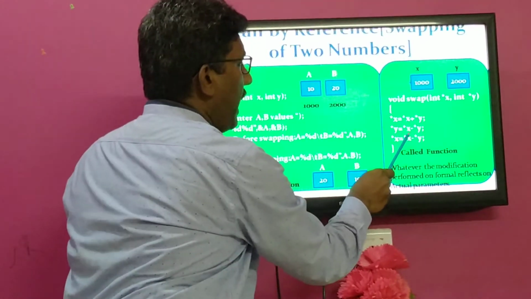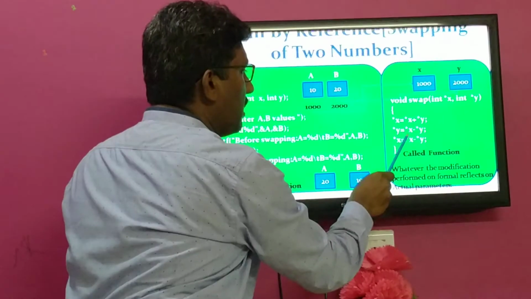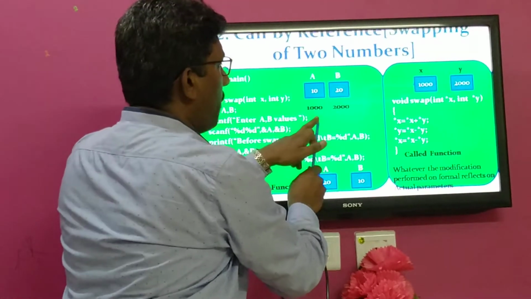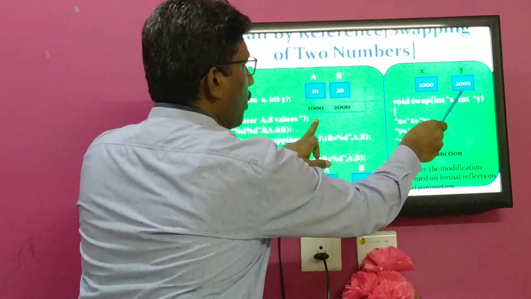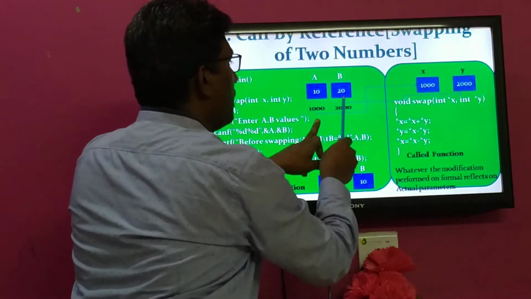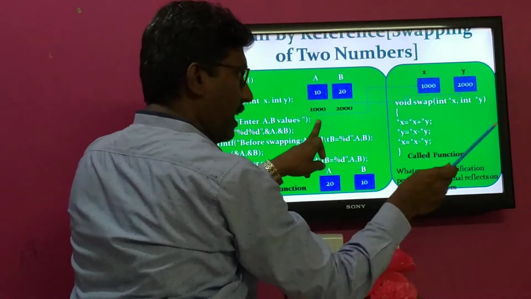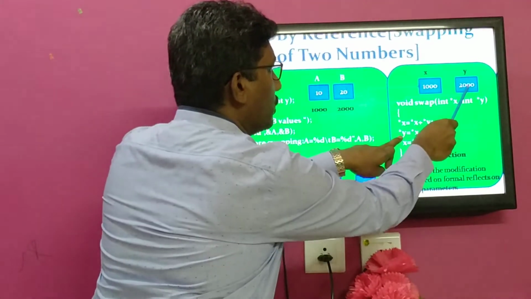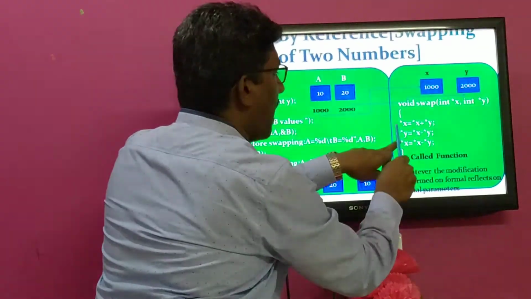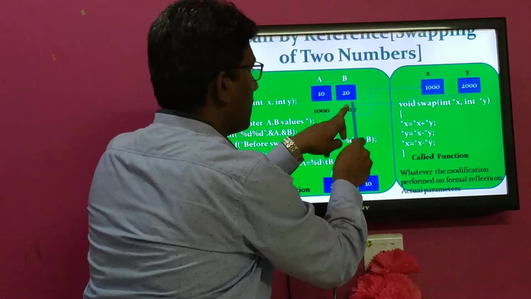Then the next one: x is 1000. The value within x is 30, the updated value. 30 minus y, where y means 2000. The 2000 location value is 20. 30 minus 20 is 10, which will be transferred to y. y means 2000, so the value within y, 20, will be replaced with 10.